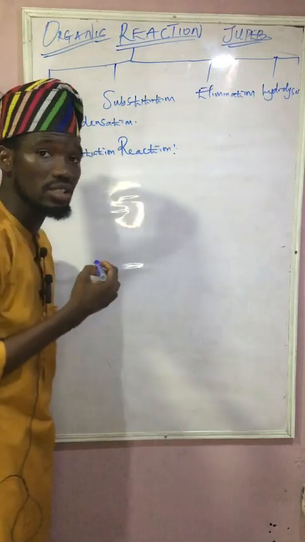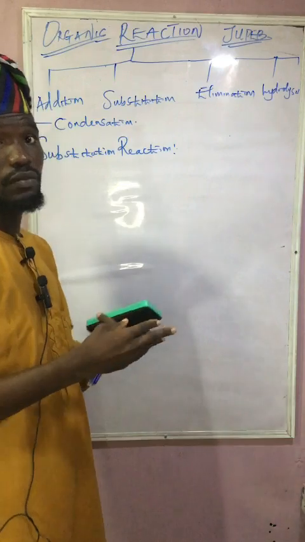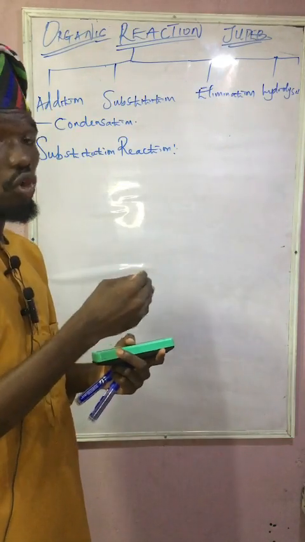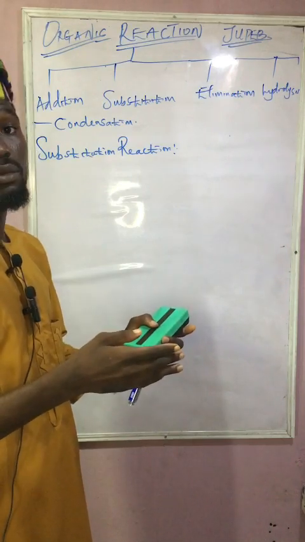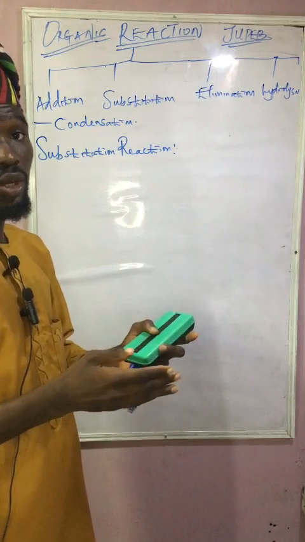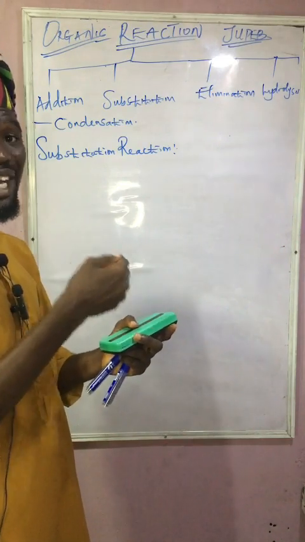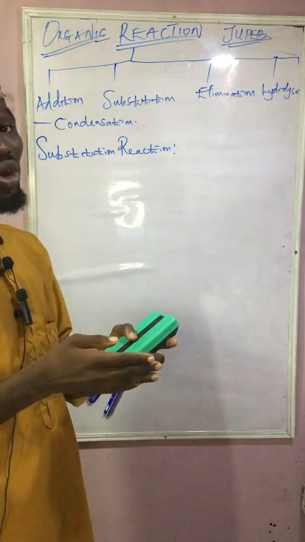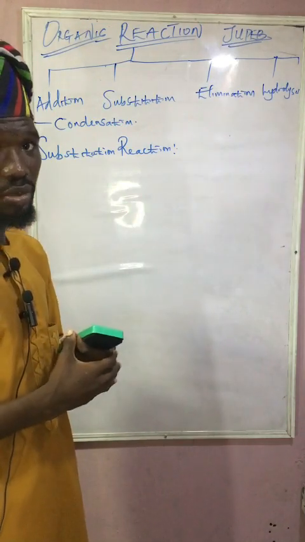Is that clear now? Addition reaction. So this, let me summarize it before I take it on the board. This involves the reaction between a group of atoms, or let's just say, it involves a group of atoms which are substituted by another atoms or group of atoms to form a new substance.